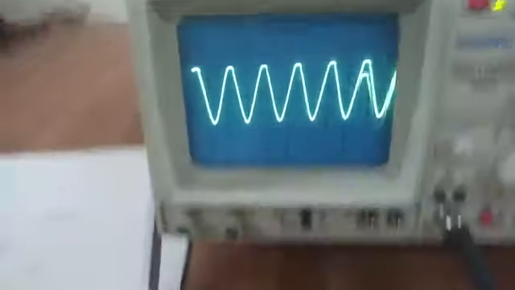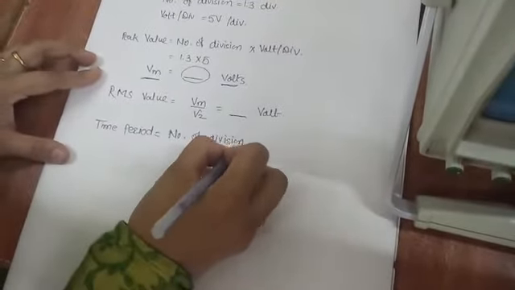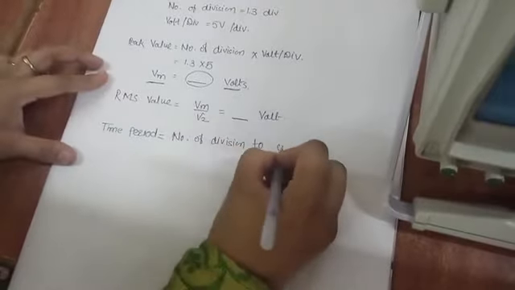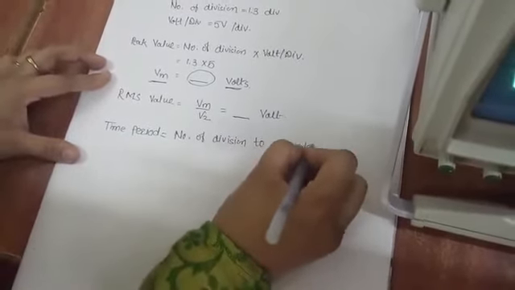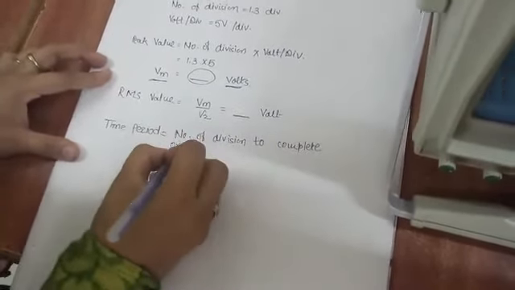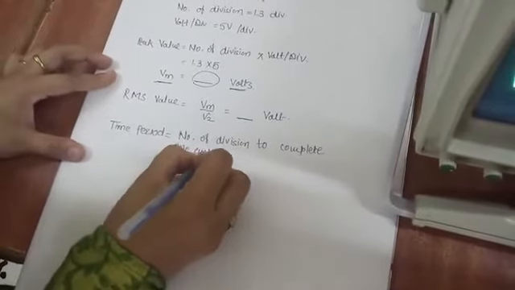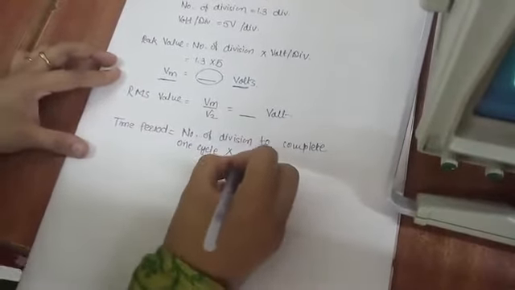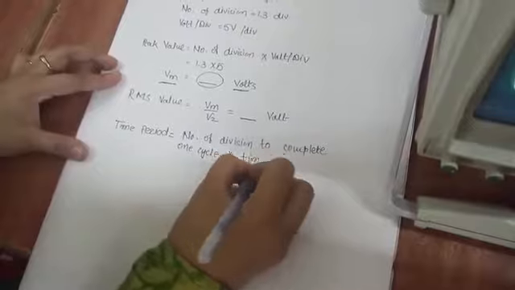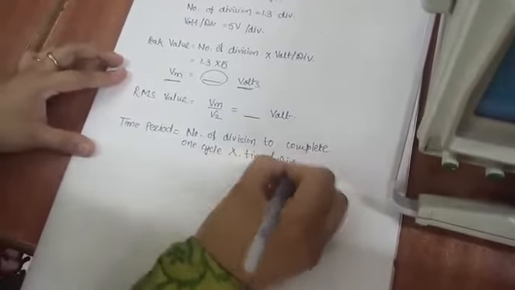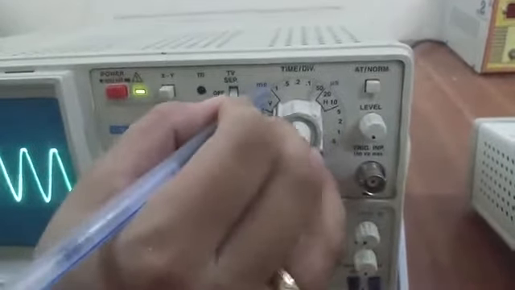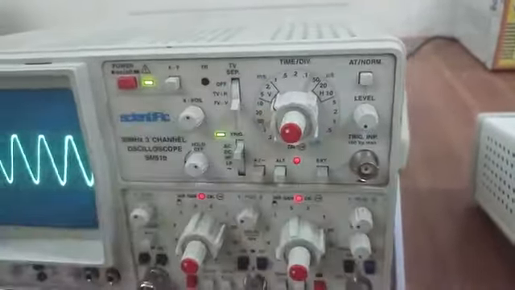So time period is equal to the number of divisions to complete one cycle into the time per division. See here, time per division is set on 2 millisecond, which means one division is equal to 2 millisecond.